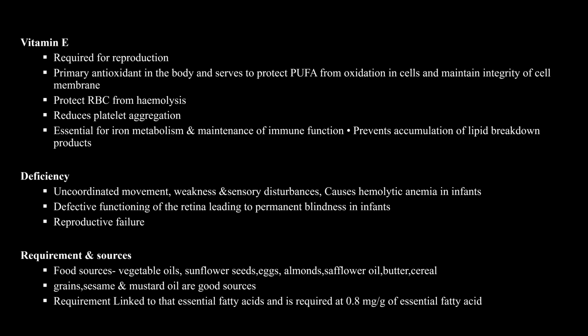Food sources: vegetable oil, sunflower seed, egg, almond, butter, grain, mustard oil and good storage. Requirement is linked to essential fatty acids. Requirement is 0.8 mg per gram of essential fatty acid.